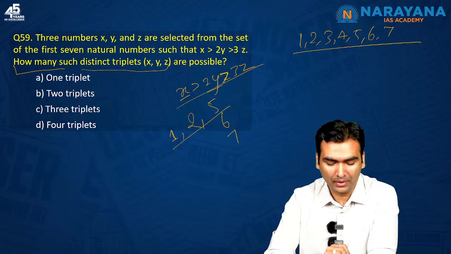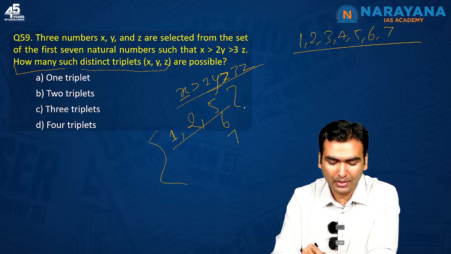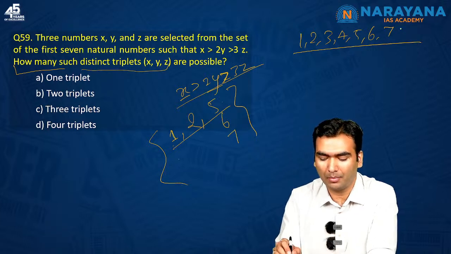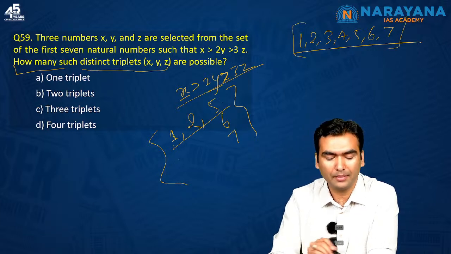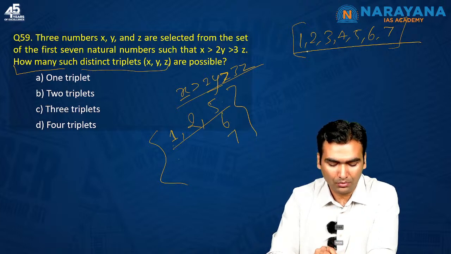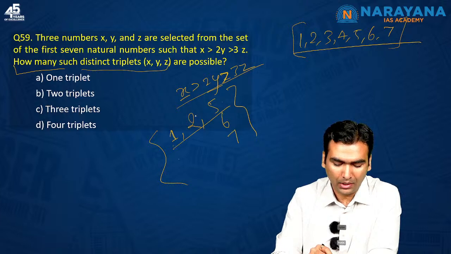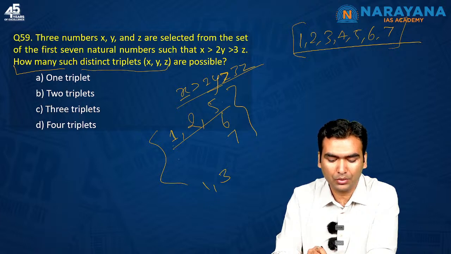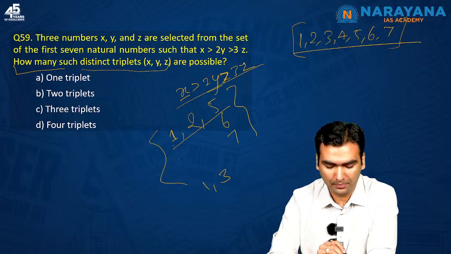So I have got 3 triplets from here, 1, 2, 5, 1, 2, 6 and 1, 2, 7, which will satisfy this equation, because the maximum value that you have to take is 7 only. Now I have taken Z as 1. Now let's try with Y as 3. Y as 3 will also satisfy this equation. 3 into 2, 6 is more than 3.